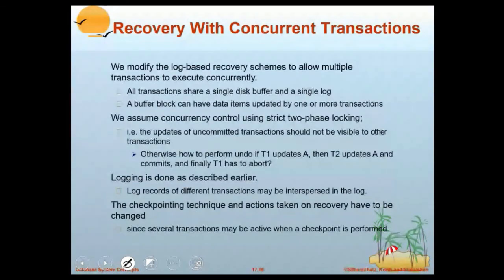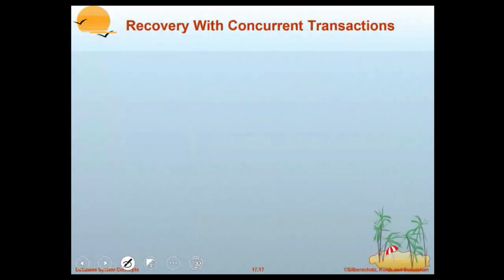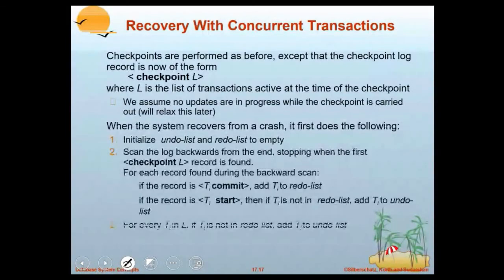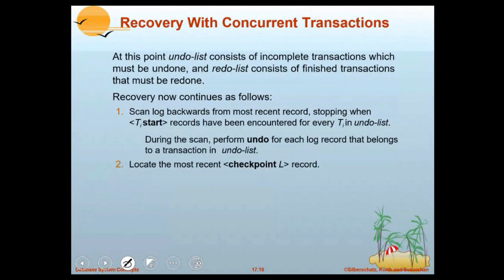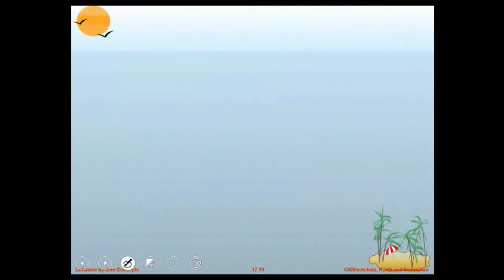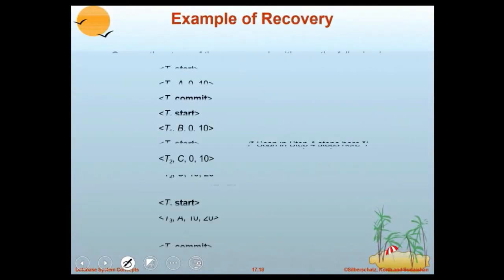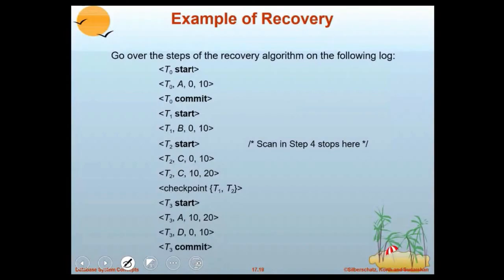And the same technique we follow for concurrent transactions. Here we have seen an example of how a checkpoint is to be done. When checkpointing is done, we only have to keep a list of transactions that are active during the execution. If many transactions are active, we have to maintain all of them during the checkpointing. And here also the same process: undo and redo list. First you have to prepare both the undo and redo lists and perform undo operations first, then perform redo operations next accordingly.